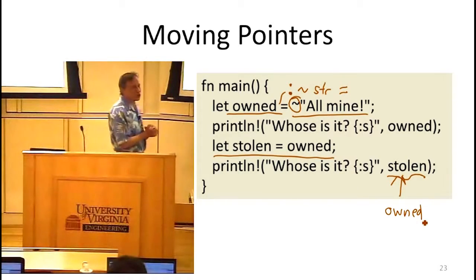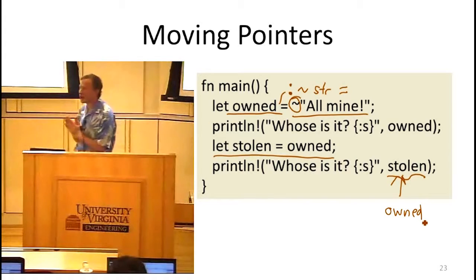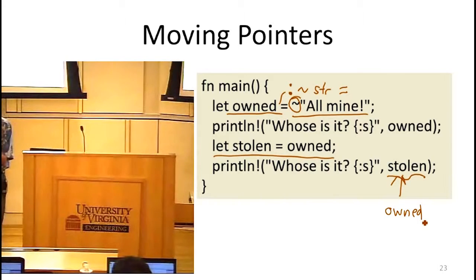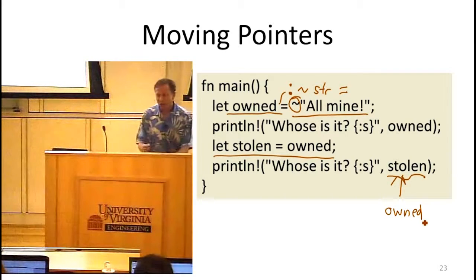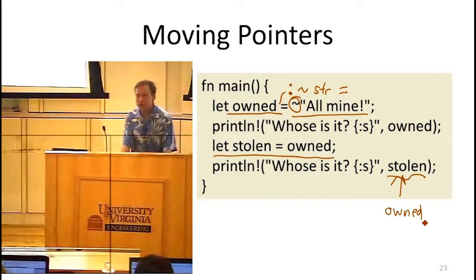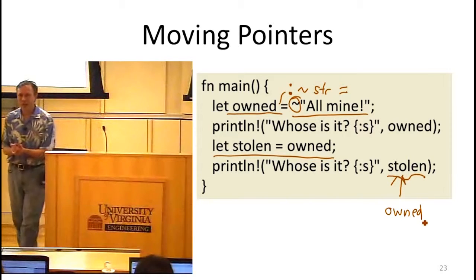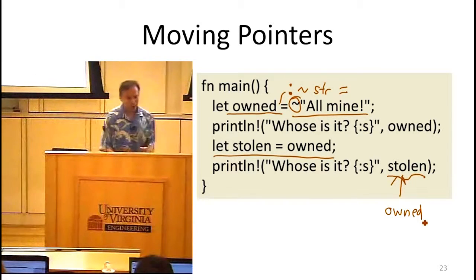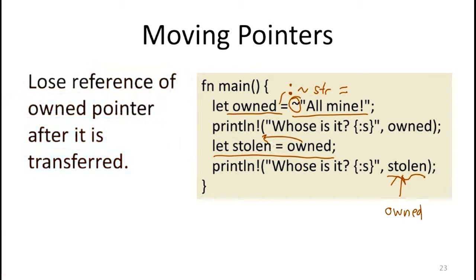This is why I sense from some of your comments that people are still finding it quite frustrating to program in Rust, and that's understandable. It is very different from what you've done in other languages, and it's a fairly big hurdle to get over that now you're using a language where things that used to seem perfectly okay, doing assignments and using variables, now lead to compiler errors. They're necessary to provide this memory model, and the rule that happened here is that once we moved owned to stolen, now we can't use owned anymore.